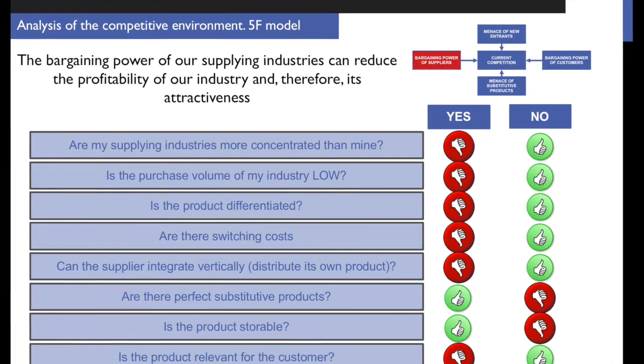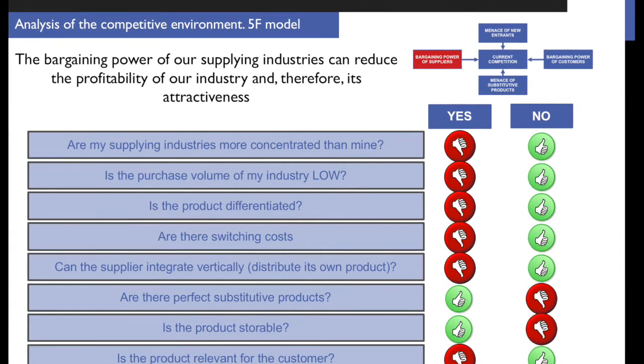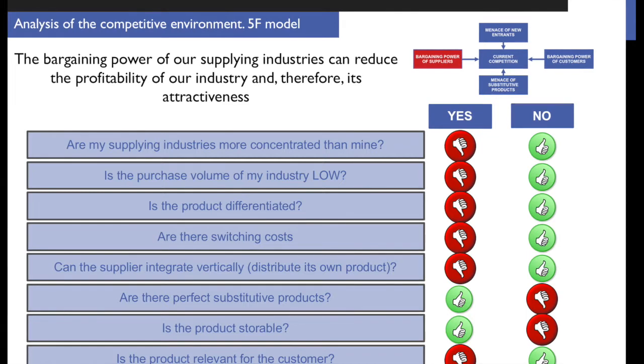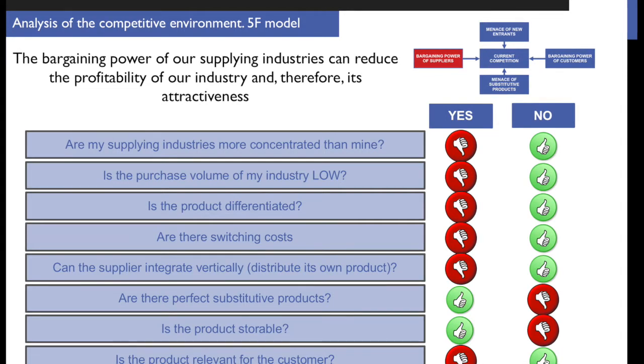Finally, has the supplier the information in its hands? If the information is mainly in the hands of the customer, then the customer industry has got bargaining power. If it's the supplier who has got more information, then it's the supplying industry who has got bargaining power. Okay. Now let's move to the opposite situation. Now we are the supplying industry.